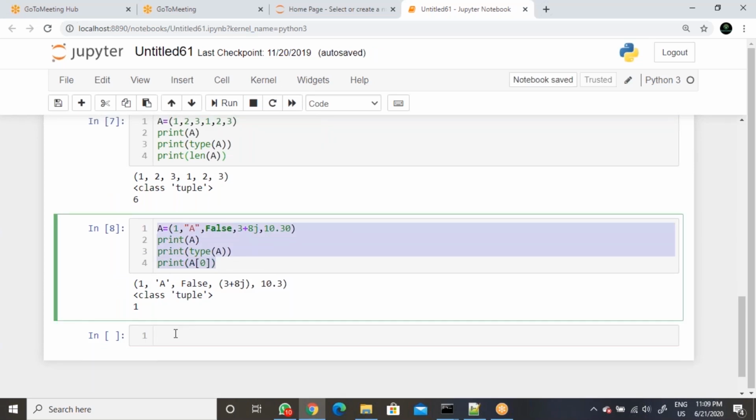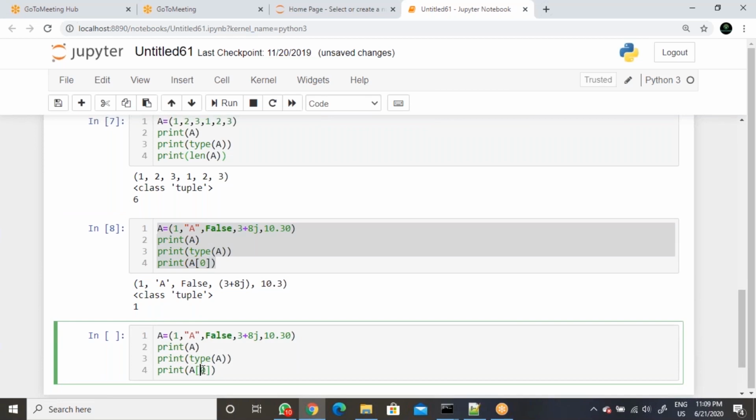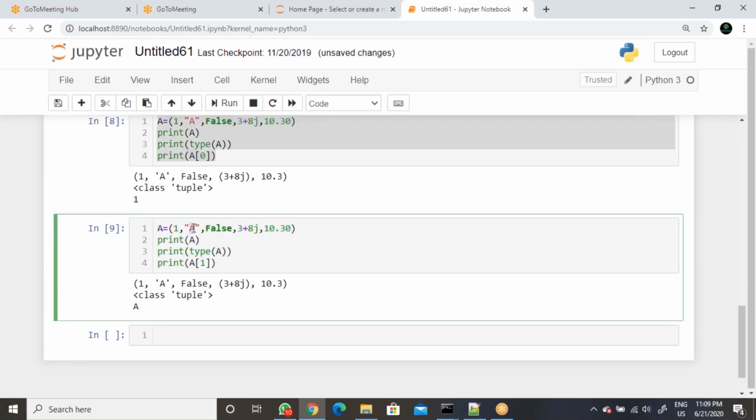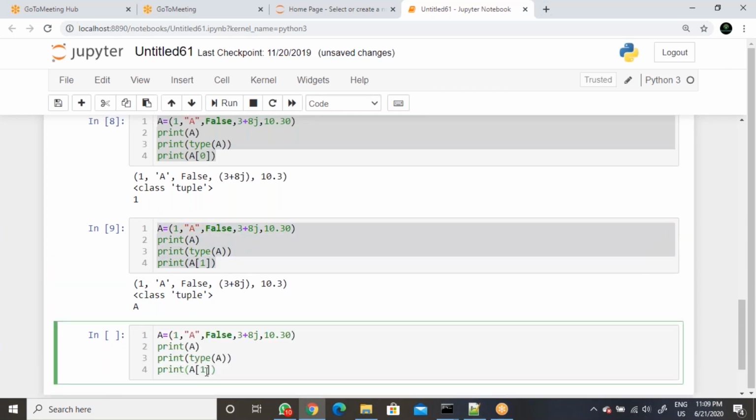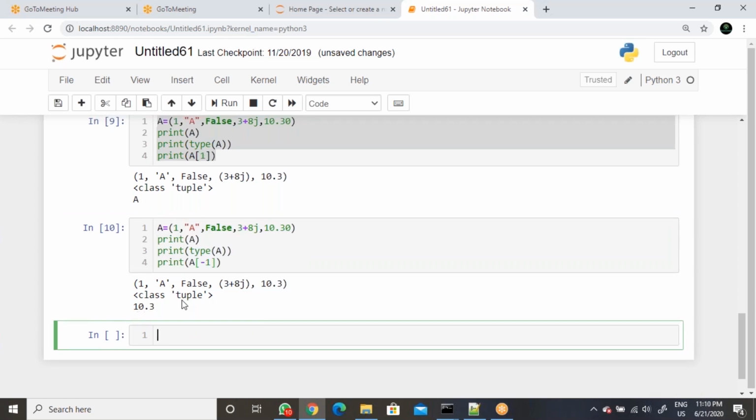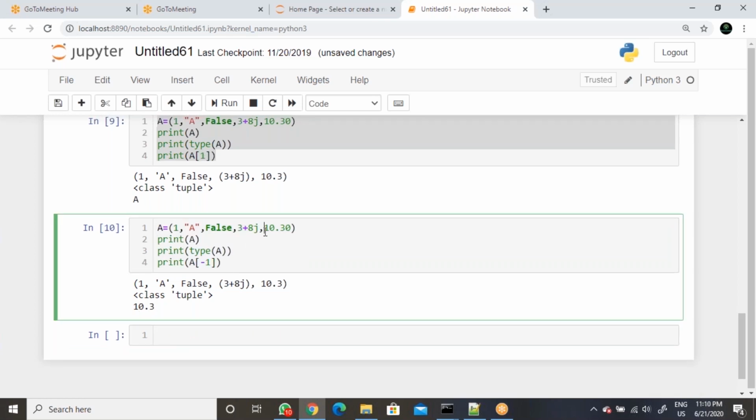When you give index number 1, then it will be a. So that means positive index starts from 0, and the same thing you can work out with -1. So what is the value? 10.30. That means negative indexing starts from -1 from right side to left side. That's why it is giving 10.3.